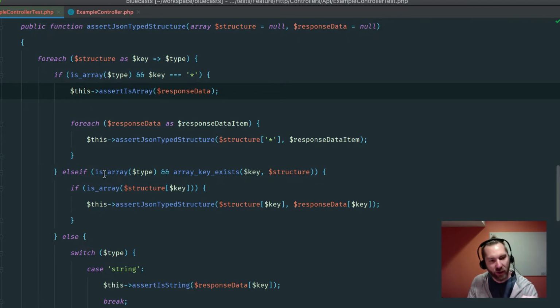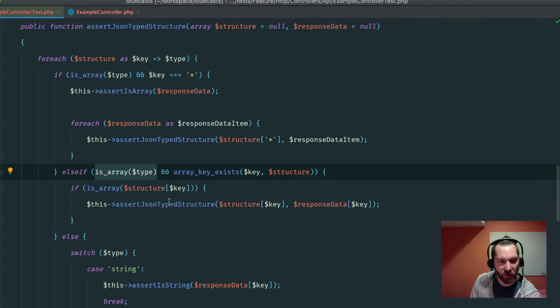So initially we come in here because the whole type is an array, and the array key exists on the structure. So we loop over the structure.